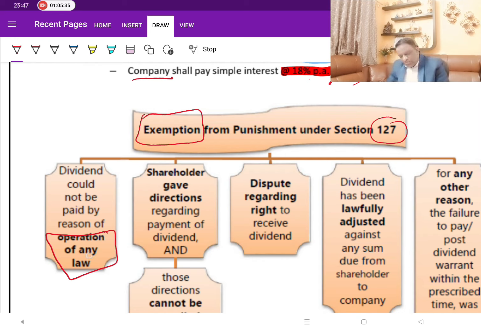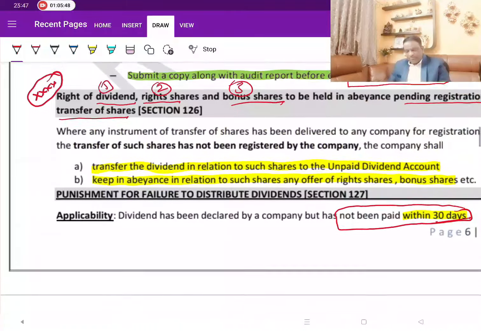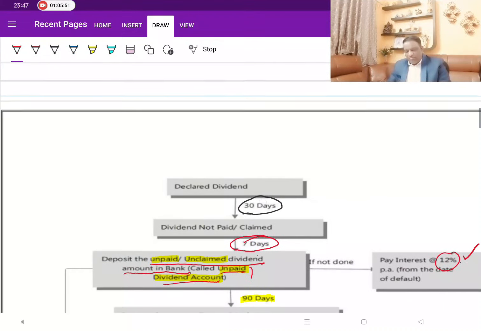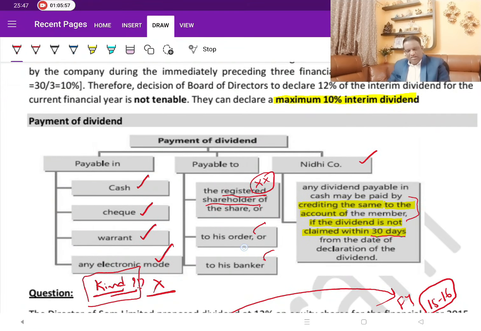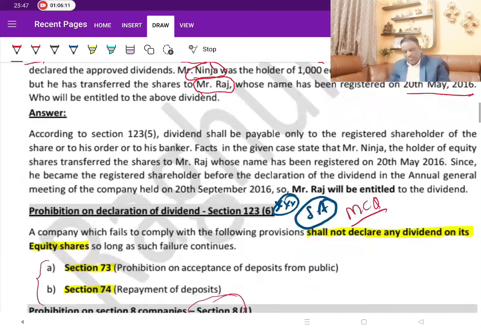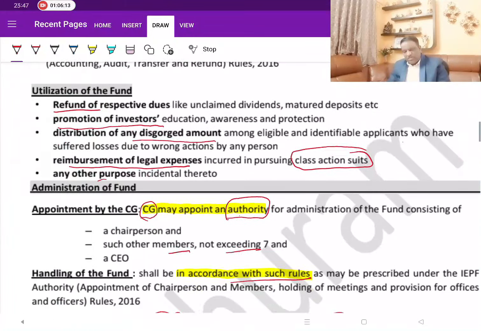Similarly, this point is important from examination. Now, when the shareholder has given directions regarding payment of dividend, that is, shareholders would have asked the company, like we learnt about. If you go back here, I am relating whom you can make the payment, either to the shareholder or he has given some order. You make the payment to somebody, or maybe his parents or his friends or his relatives, his brother or somebody, to his order, or to a banker. Then whenever the company is trying to make the payment to them, there are challenges. So then why do you punish the company? That is what he is talking about.